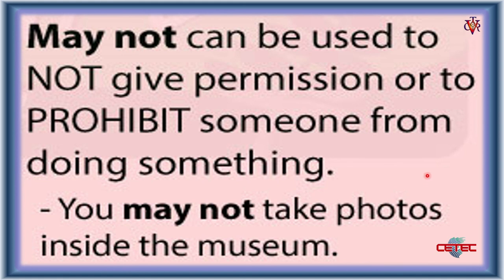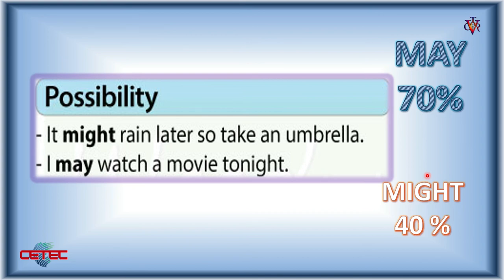Let's see another examples. Possibility. It may rain later, so take an umbrella. So don't forget, may is 70%, might 40%. I may watch a movie tonight. Here, the possibility to watch a movie is 70%. The possibility of rain is 40%. So don't forget that structure, because it's important to know when you can use may or might.